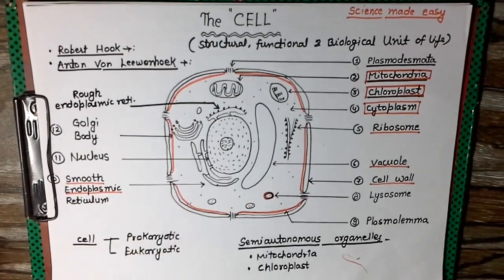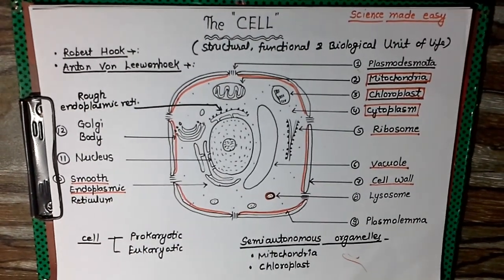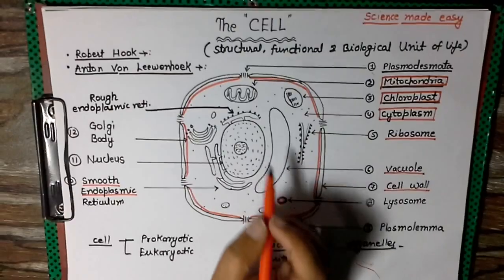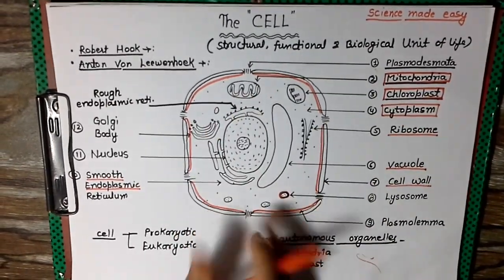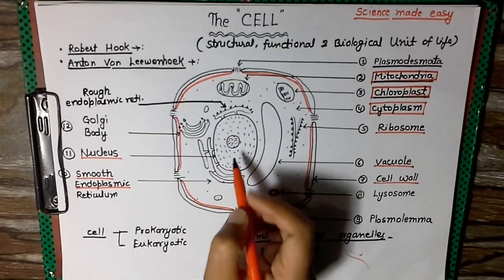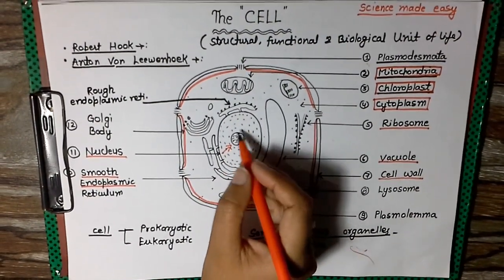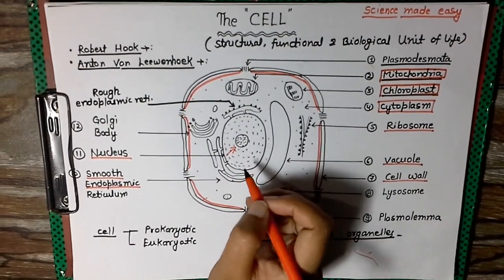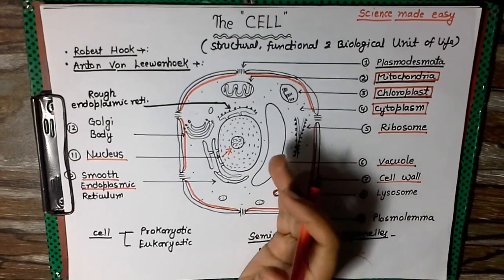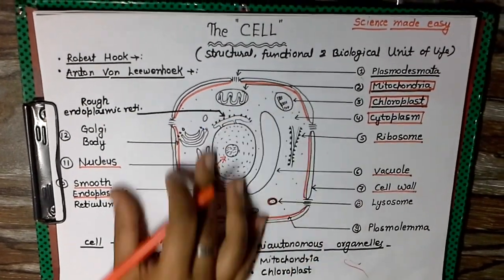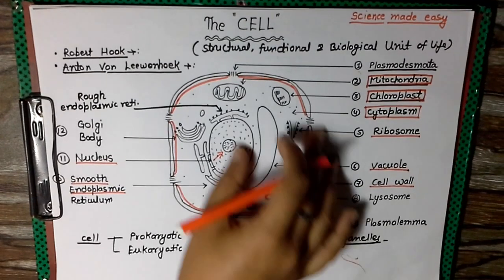Then the next, and the main important organelle, the controller of the cell, is the nucleus. Inside the nucleus there is the nucleolus, which is very important for functions like controlling the mechanism of the cell and the other organelles as well.